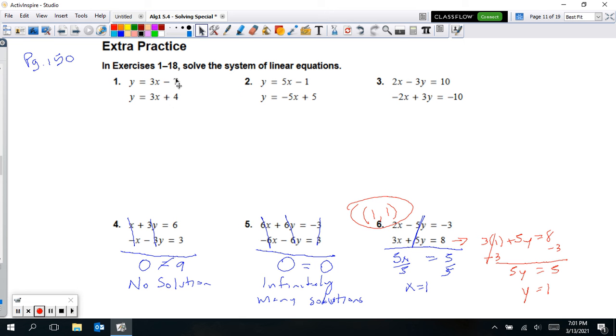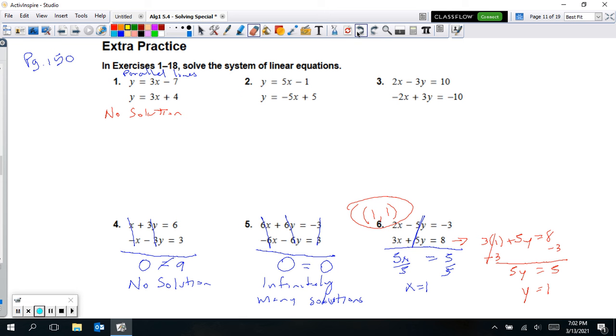But since they have different y-intercepts, they are going to be separate lines, but they will have the same slope, so they're going to be parallel lines. And so since those are parallel lines, then we can definitely say that those are going to have no solution on them. So they are parallel lines, so that means the answer is no solution.